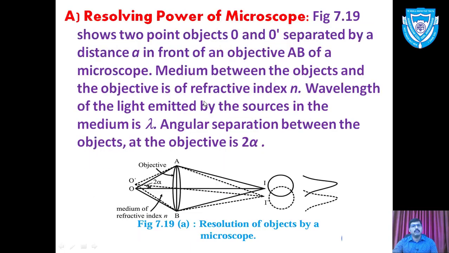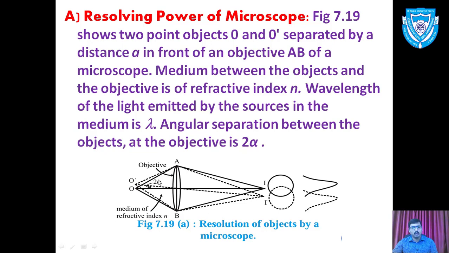Now let us begin with the first part, the resolving power of the microscope. For that we have a simple diagram of a microscope. Here AB is the objective lens of the microscope. There are two close objects, object O and O dash, close to each other, and these two objects make an angle at the objective.